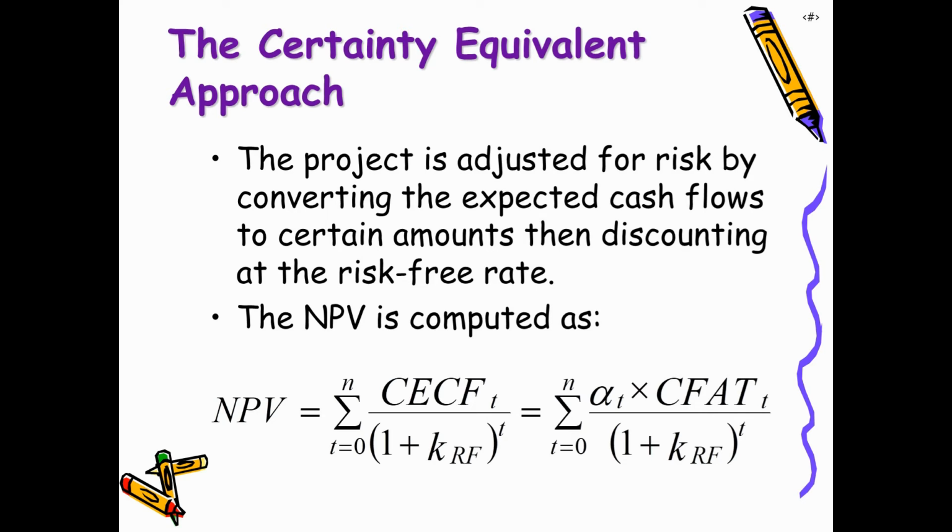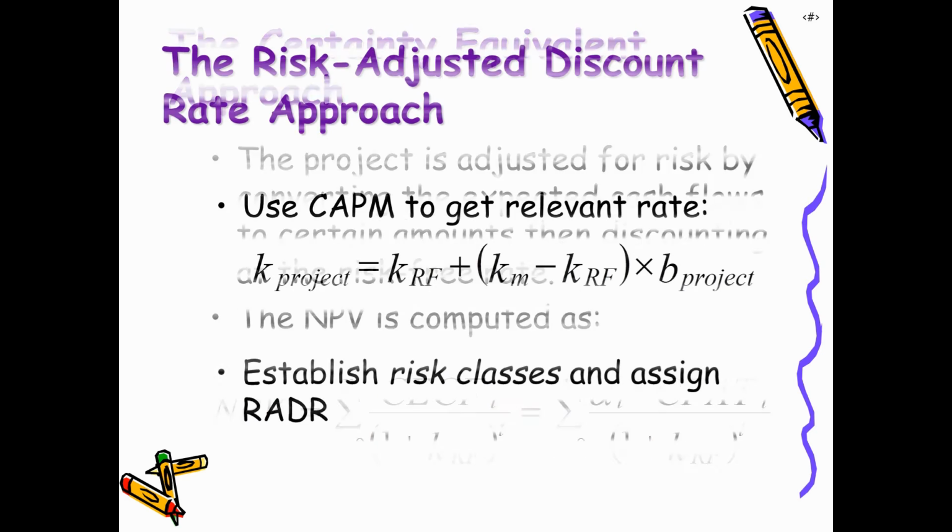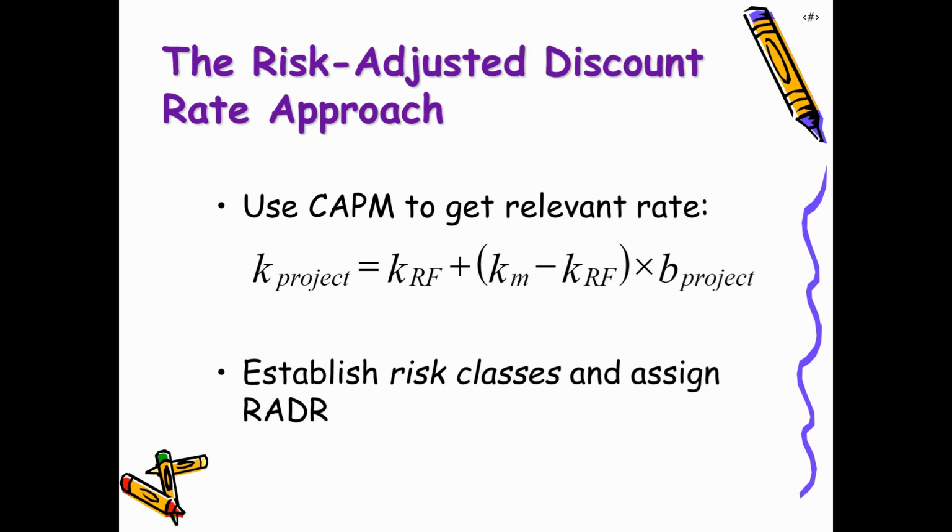Now this net present value is adjusted for the certainty equivalent probabilities. So the project is adjusted for risk by converting the expected cash flows to certain amounts and then discounting them at a risk-free rate. So we can use this formula and then we can find out the net present value thus calculated.